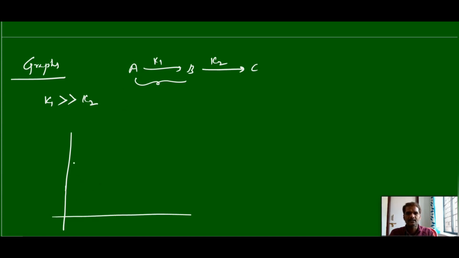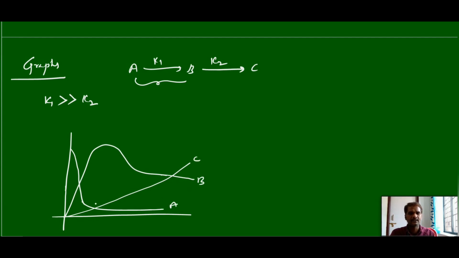It means the concentration of A will decrease suddenly. Why? Because the reaction is very fast. Then the concentration of B will increase suddenly and after that it will decrease very slowly. And the concentration of C, this is the only product, the product formation will increase like this. So this is the graph for A, this is the line for B and this is the line for C, when you take k1 much higher than k2.